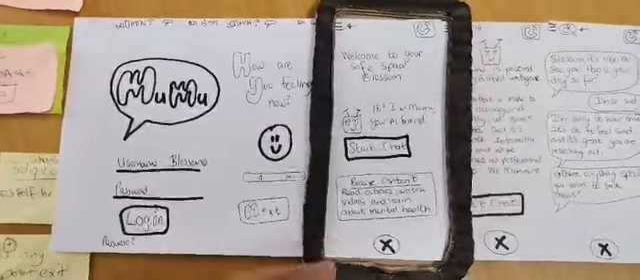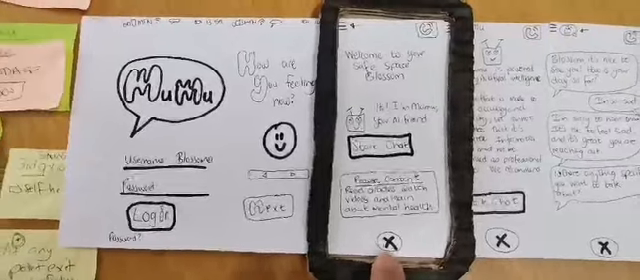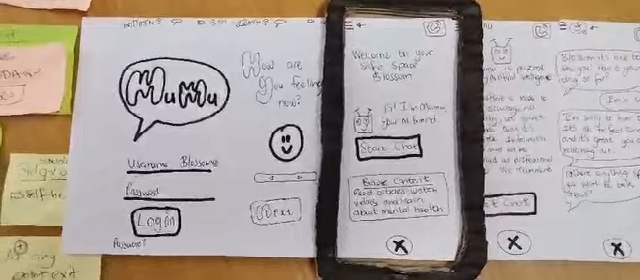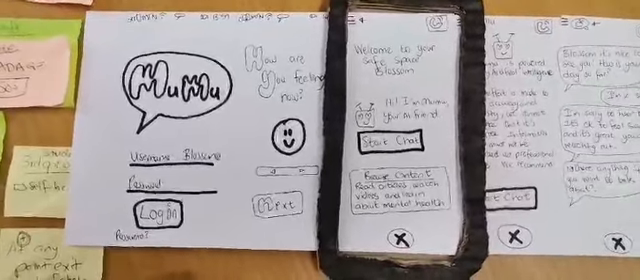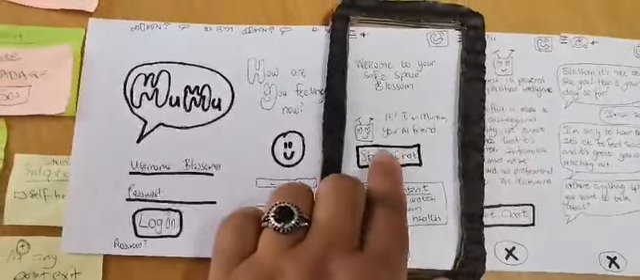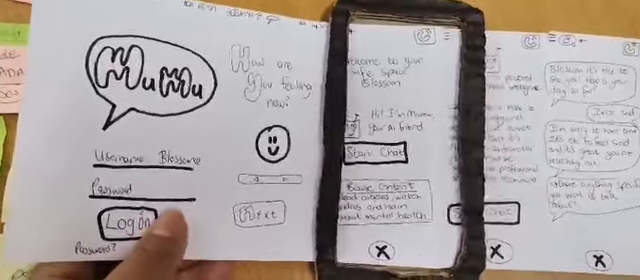But what now has also been changed to these pages is a little cross at the bottom that completely closes down the app, as was requested by the student stakeholder group. So for the prototype, I'm going to click on Start Chat because I want to chat to Mumu for my project.